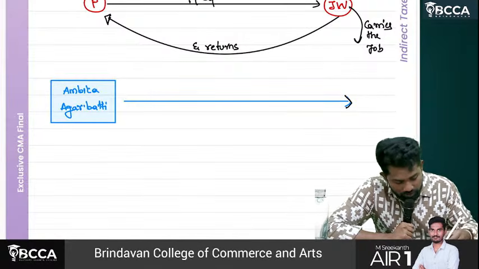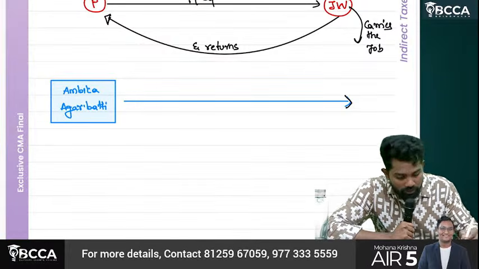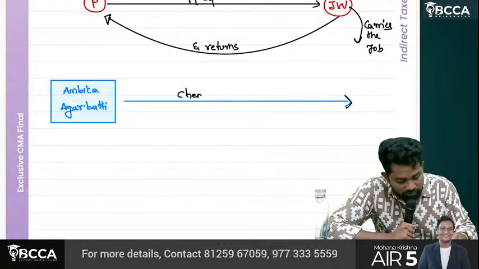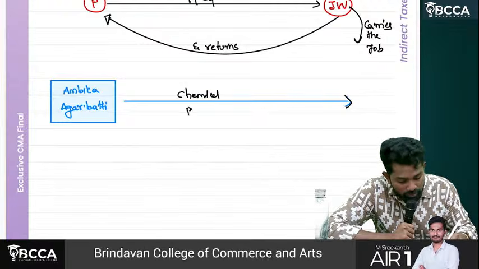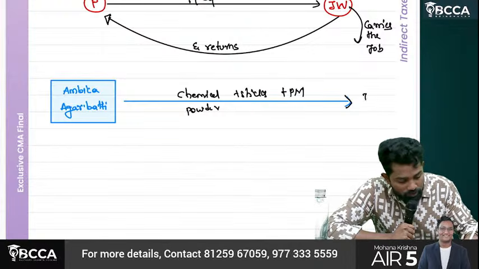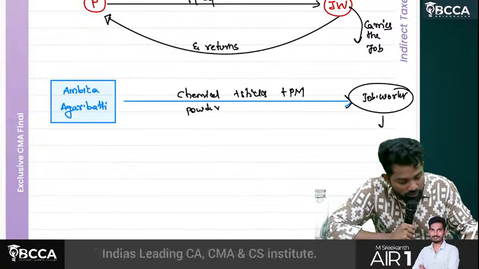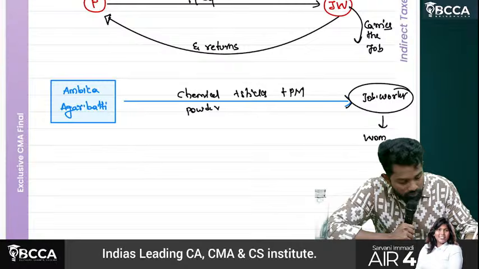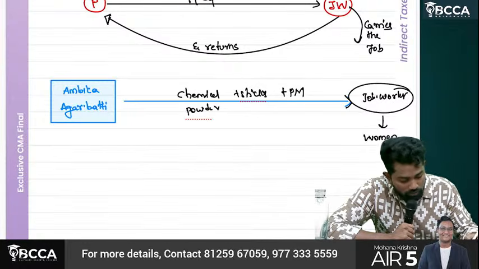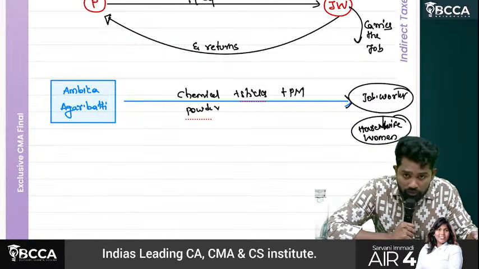Ambika Agarbatti. So these people, sir, they'll give it on job work. The fragrance powder, chemical powder, sticks, plus packing material, everything they'll give to the job worker. The job workers are mostly women, housewives who are not going for any other full-time work, and they take it on job work. So what is their job?